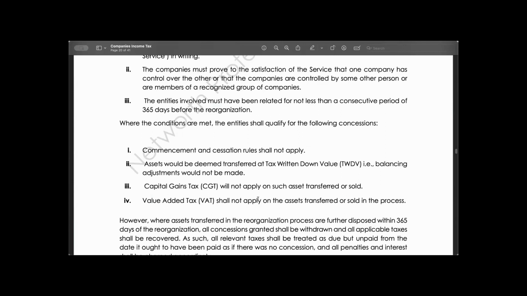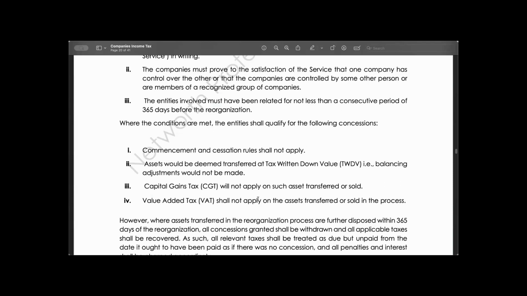Again, value-added tax will not be applicable. So look at what we have said. Number one, under conditions that must be met, we said there must be writing to the Federal Inland Revenue Service. Number two, the taxpayer must be related, as in the companies involved must be related. Number three, this relationship must not be less than 365 days before the reorganization.